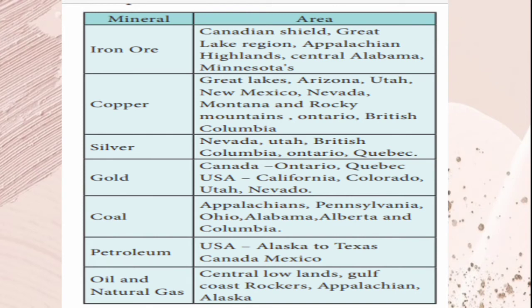So now let's see what are the minerals present in North America. First one is iron. So this is the place where the iron ore is extracted. For example, iron ore is extracted in the Appalachian Islands, the lake regions, Great Lake regions. So like that the iron ore is extracted. Next one is the copper, silver, gold, coal, petroleum, oil and natural gas are the main minerals which are extracted